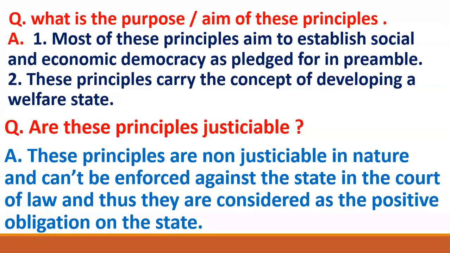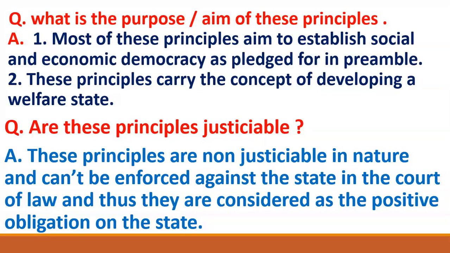Now suppose friends, the government is not providing equal opportunity to all the citizens, the government is discriminating against a section of citizens and doing a favor to a section of citizens. Means government is not enforcing that fundamental right. Government is not providing equal opportunity to all the citizens in getting any government job. So what does it mean? It means that actually government is not enforcing that fundamental right. Government is violating your fundamental right. So in case government violates any of your fundamental rights, then you can directly file a case against the government in the Supreme Court of the country.